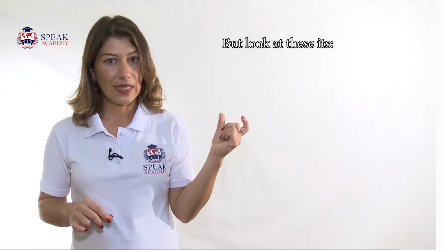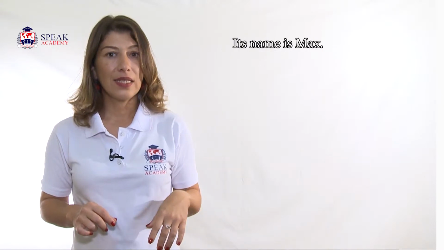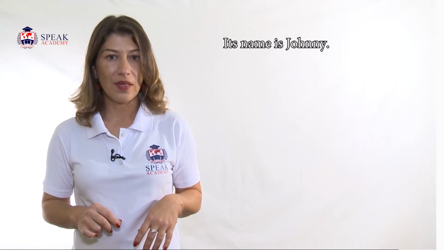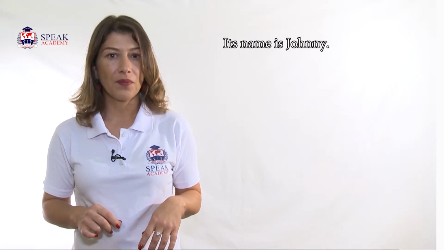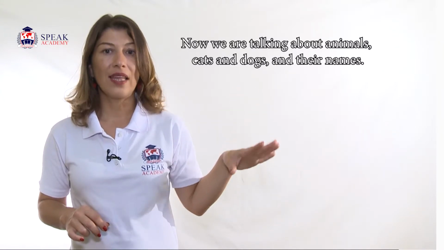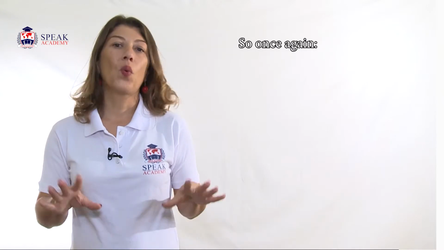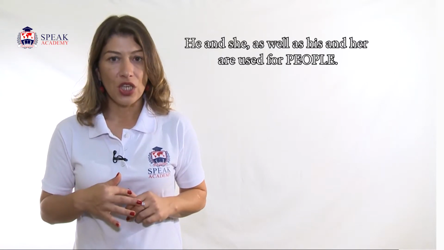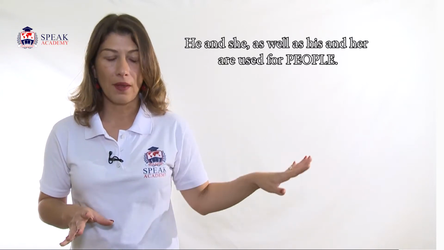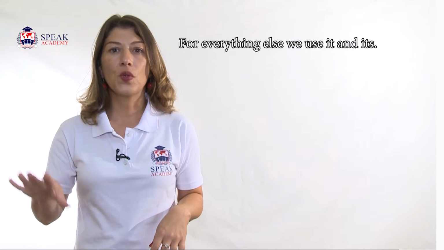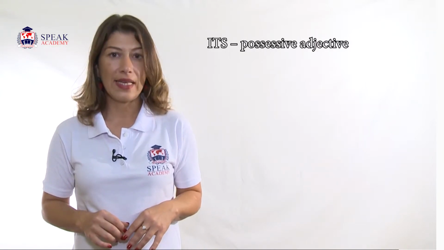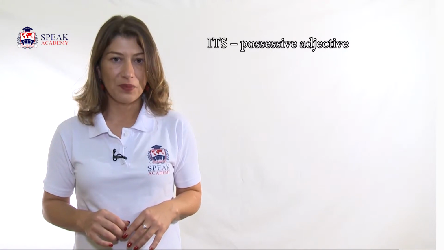But look at this its. Its name is Max. Its name is Millie. Its name is Johnny. Now we are talking about animals, cats and dogs, and their names. So once again, he and she, as well as his and her, are used for people. For everything else, we use it and its. It as a personal pronoun and its as a possessive adjective.